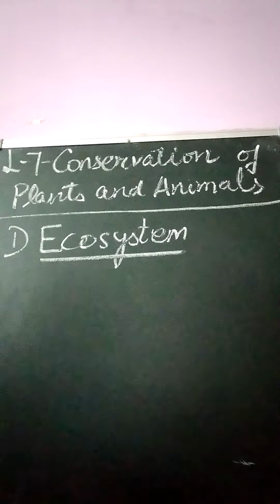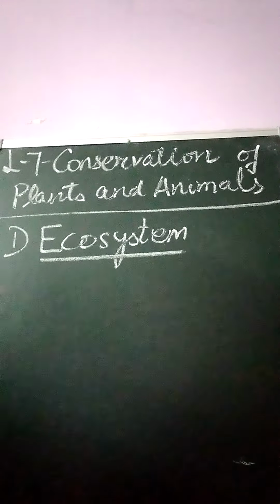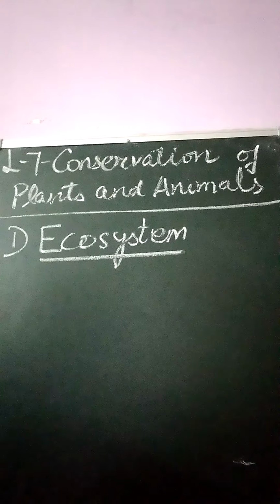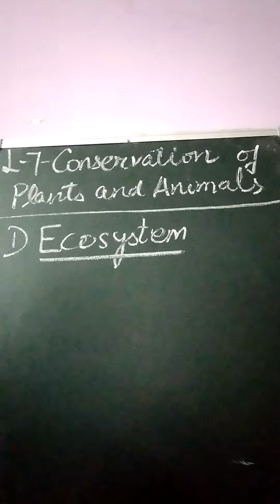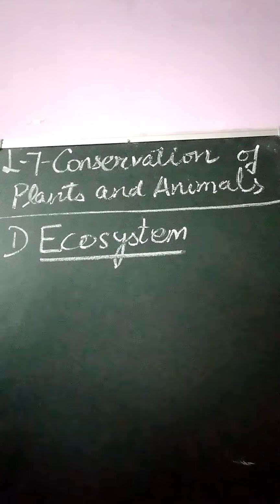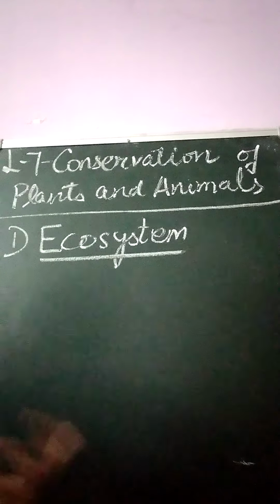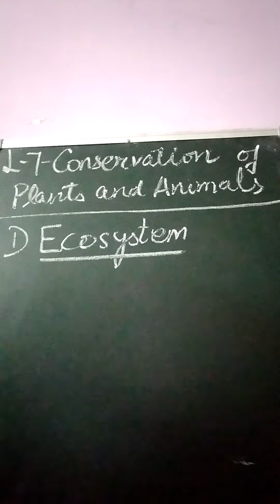In the surroundings, there might be some living things and some non-living things. So all the plants, animals, their interaction, and other non-living things, it can be soil, water, climate, okay? The interrelationship between the living and the non-living components of that particular area is called an ecosystem, right?